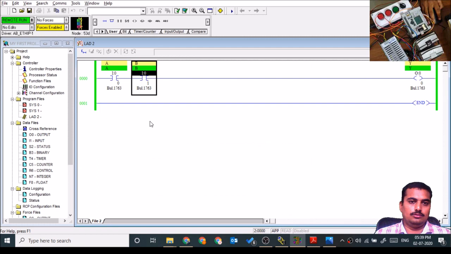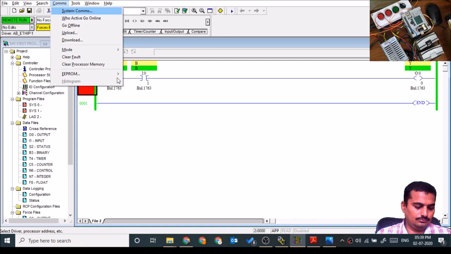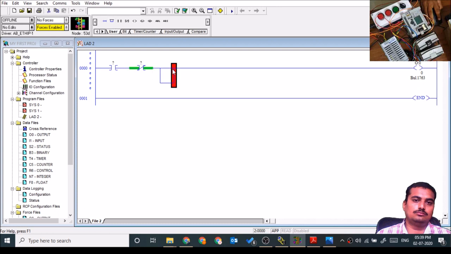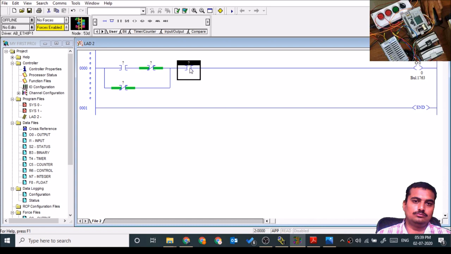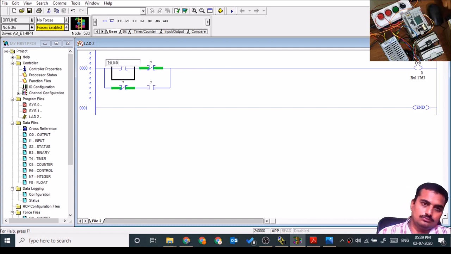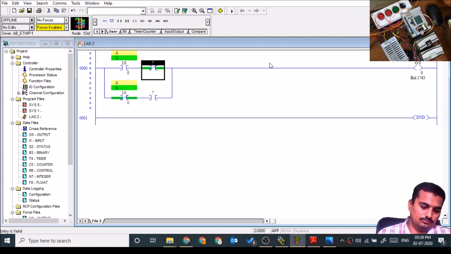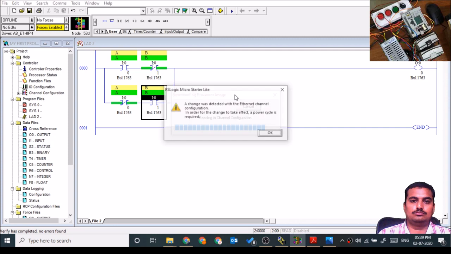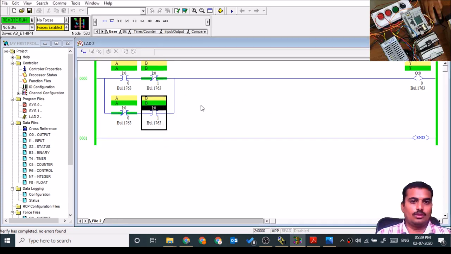We'll see XOR. Zero 0 output is 0, 0 1 output is 1, 1 0 output is 1, 1 1 output is 0. This is the XOR gate.